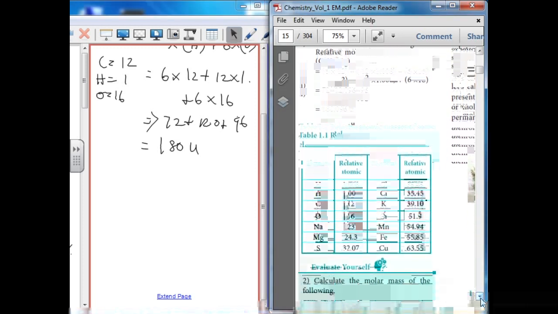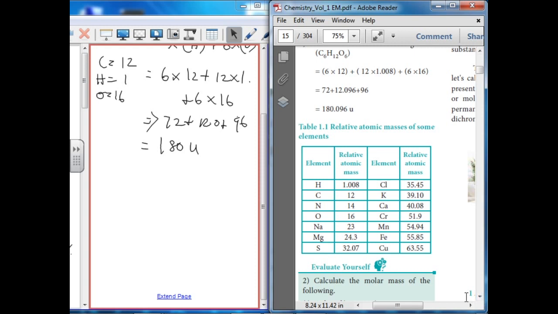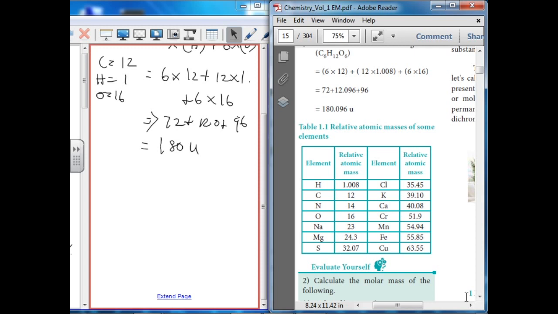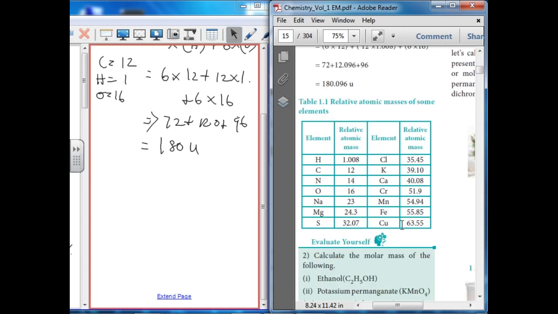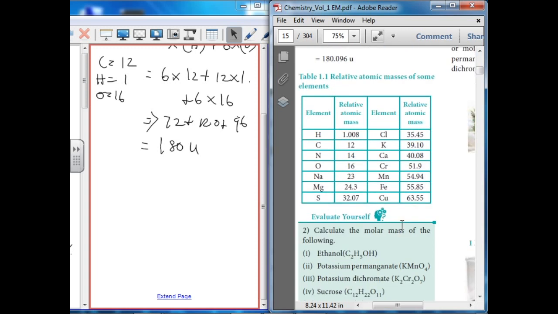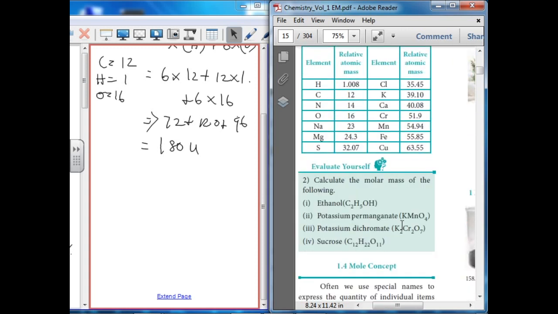These are the relative atomic masses of the elements: hydrogen 1.008, carbon 12, nitrogen 14, oxygen 16, sodium 23, magnesium 24.3, sulfur 32.07, chlorine 35.45, potassium 39.10, calcium 40.08, chromium 51.9, manganese 54.94, iron 55.85, copper 63.55.